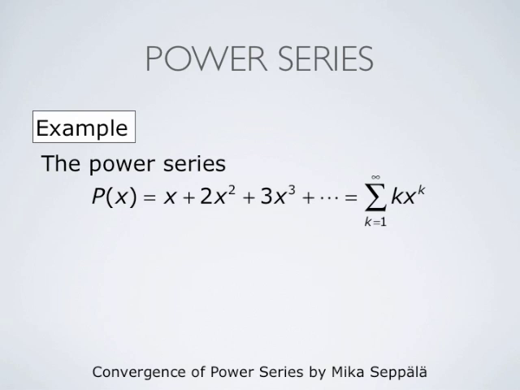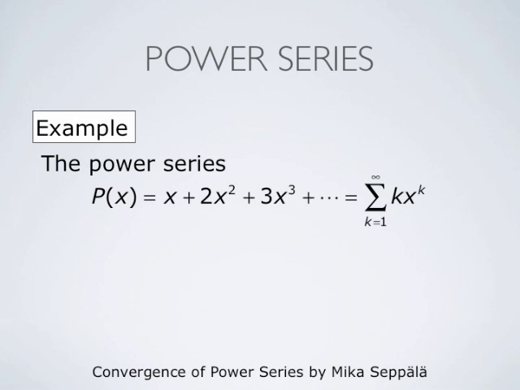Consider for an example the power series P of x equals x plus 2 times x squared plus 3 times x cubed and so forth. That is summation k from 1 to infinity of k times x to the power k. If we substitute numeric values for x, we get ordinary series of numbers, that is infinite sums of numbers.